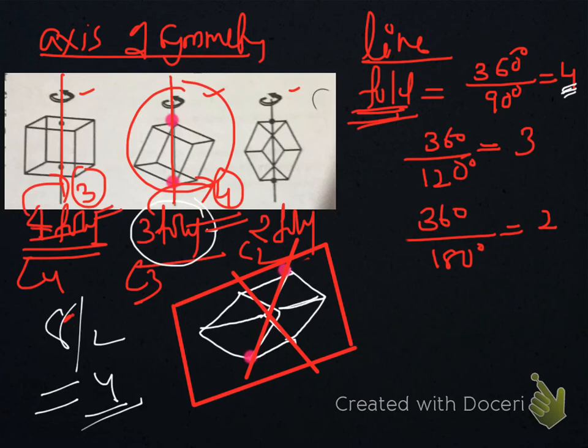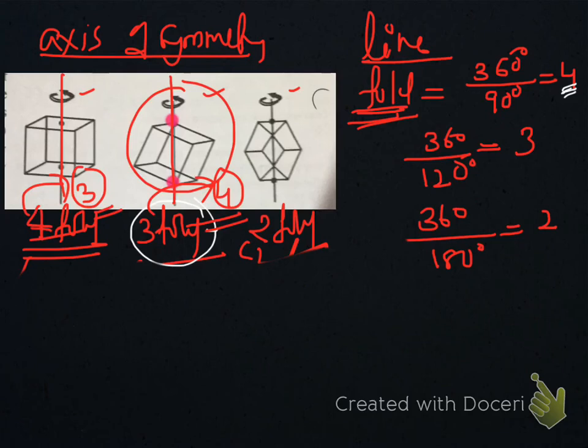Here you have to draw again a cube. To draw C2 axis or 2-fold axis, again you have to draw a cube. Now 2 parallel lines and make it a cube.